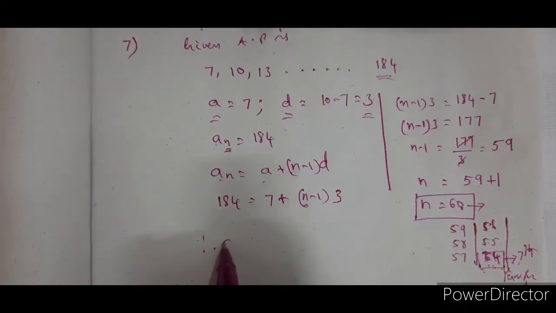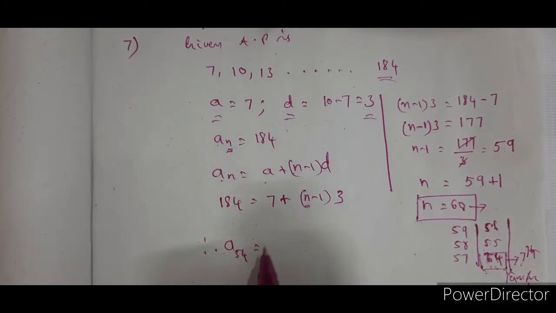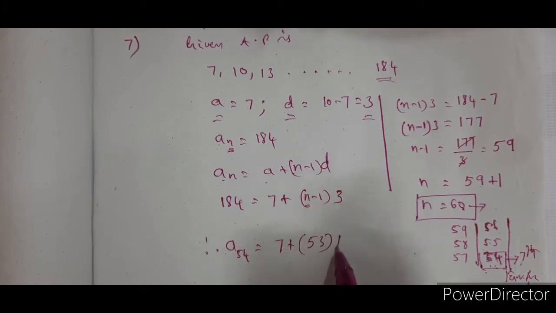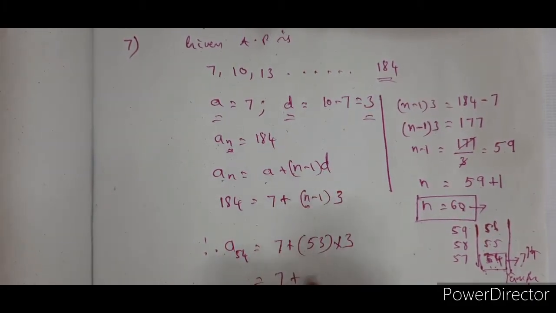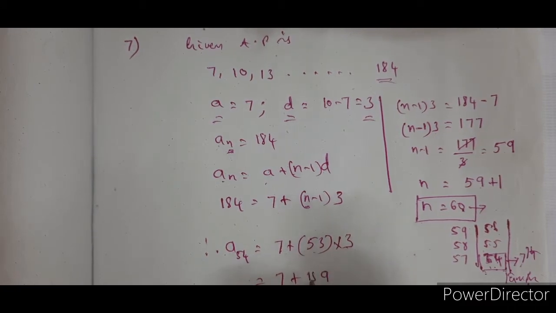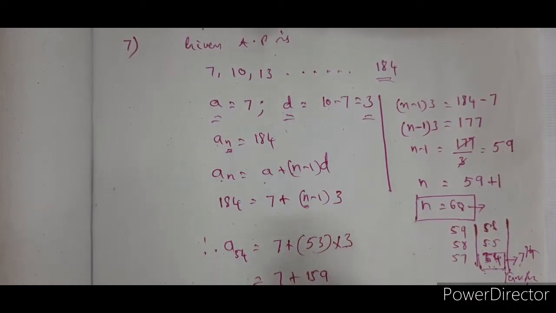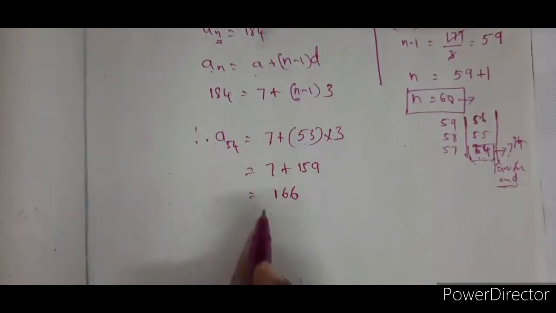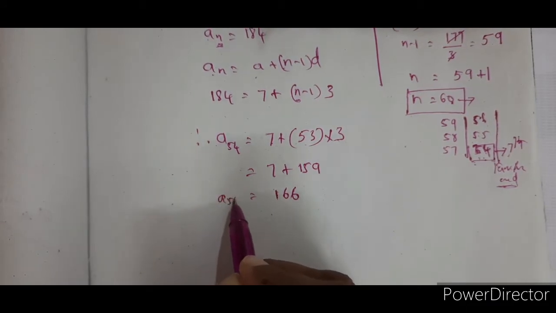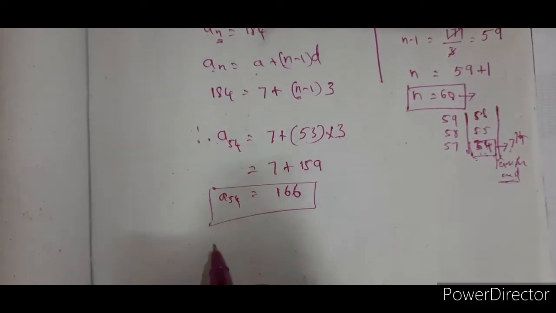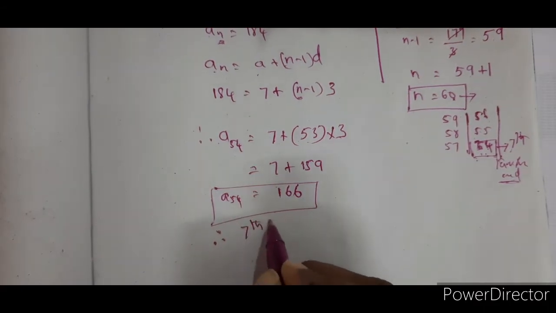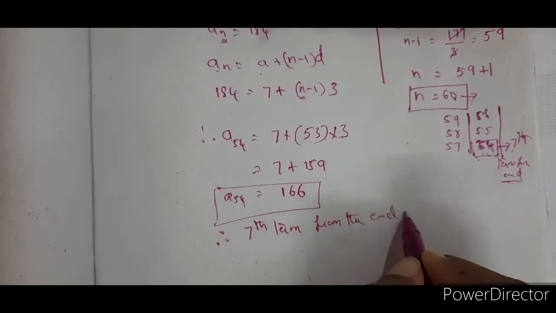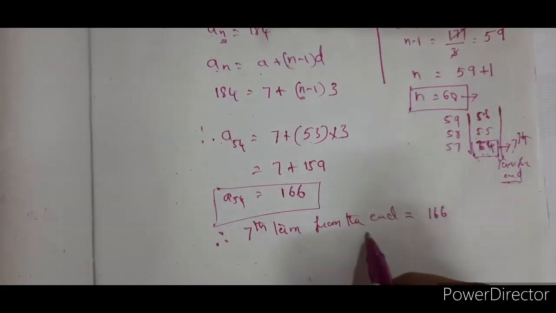So therefore A54 is equal to first term 7 plus (54 minus 1), which is 53, into common difference 3. So 7 plus 3 times 53: 3 fives are 15, 159. 7 plus 159 is 166. Right? So A54 is equal to 166. So what is the answer you have to write? Therefore, the 7th term from the end is equal to 166.